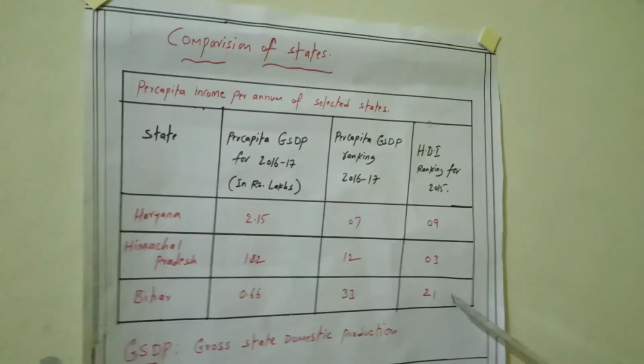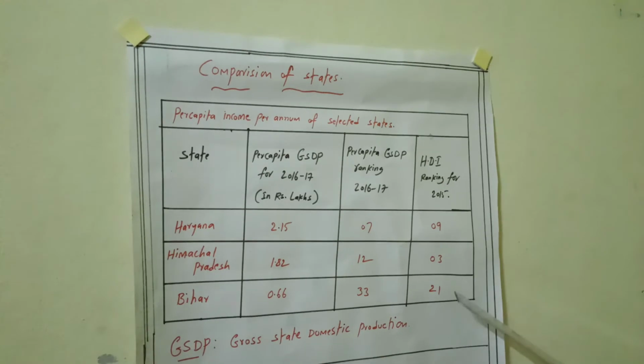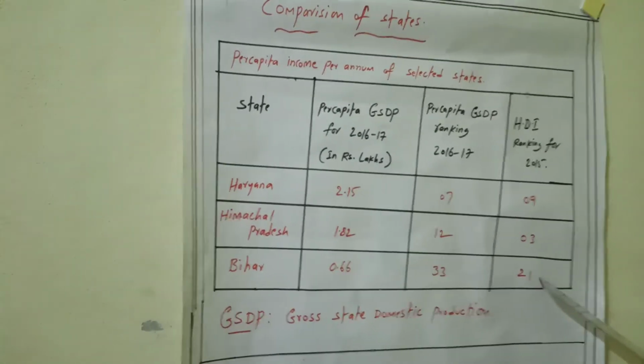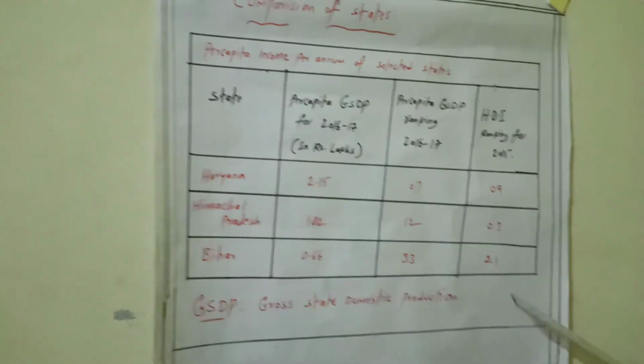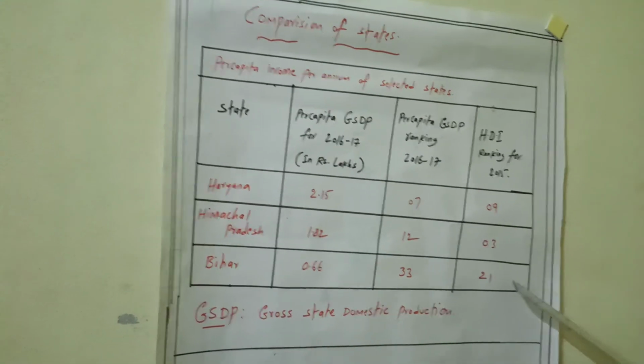But Bihar occupied 21, the very least. It has not developed based on any indicator. That's why it has a very low rank compared to the others.